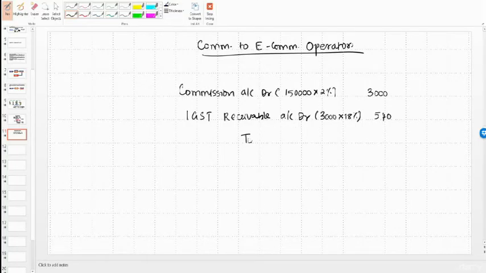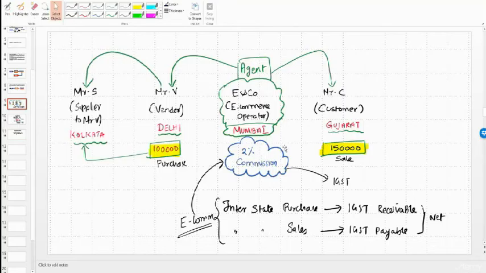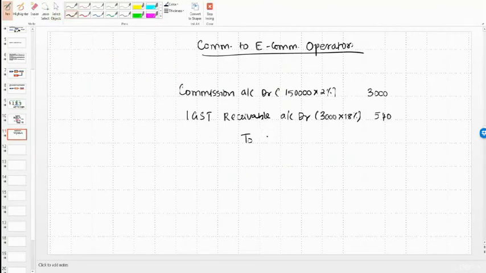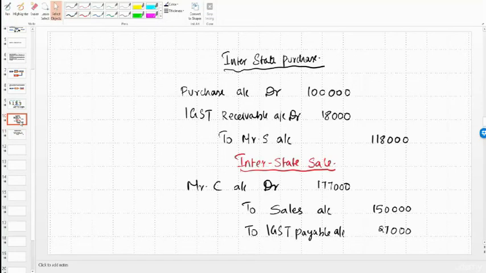And this is payable to the e-commerce operator. E-commerce operator is E & Co. So we'll say to E & Co. It is 3,540. Fine. Next, amount should be collected from the customer. It will be received only by the e-commerce operator. So how much will the e-commerce operator be receiving from the ultimate customer, that is Mr. C? He'll be receiving this 1,77,000, right?